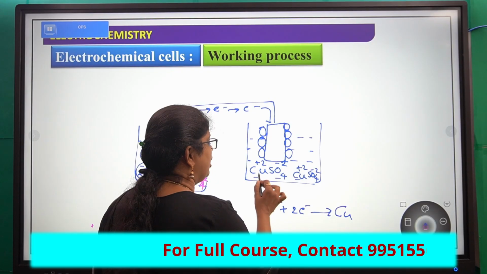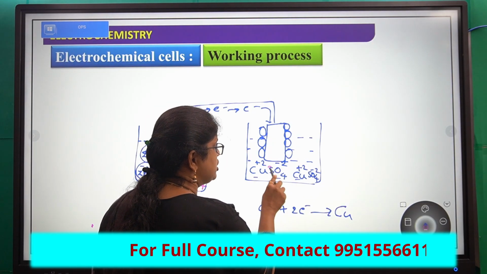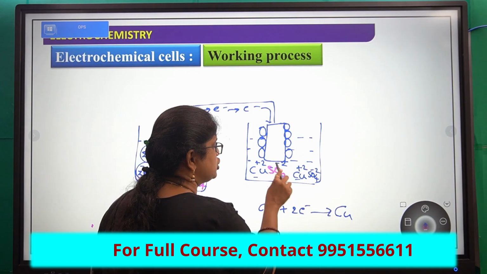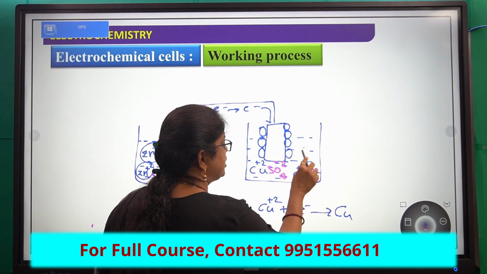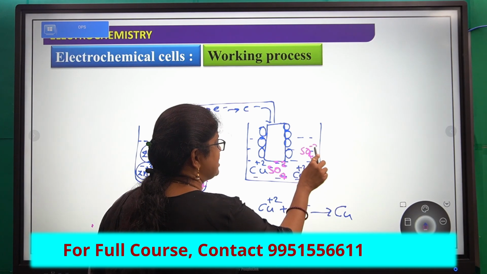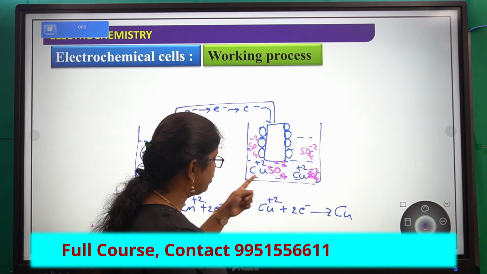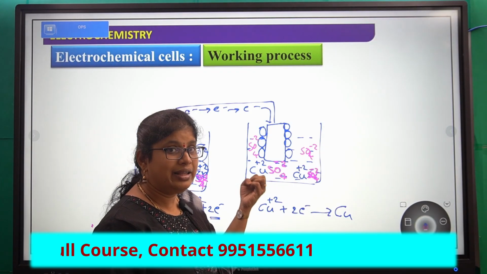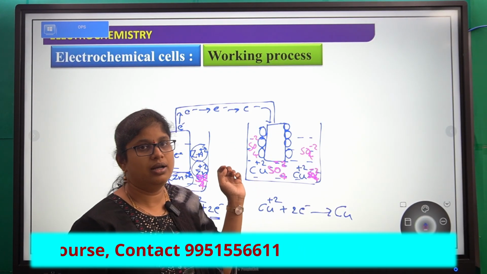Now, if the number of copper plus 2 ions is decreasing, which ions will increase in the solution? Negatively charged ions will increase in the solution, SO4 minus 2. And the copper plus 2, they are gaining 2 electrons and keep on depositing on the metal surface.